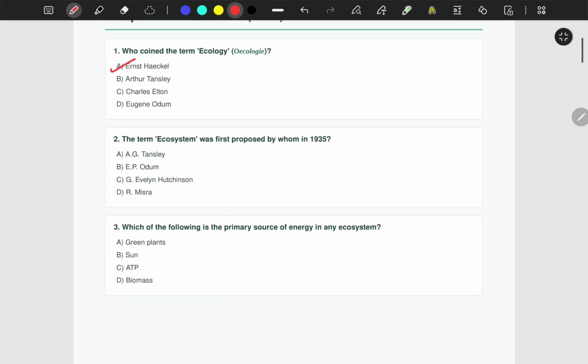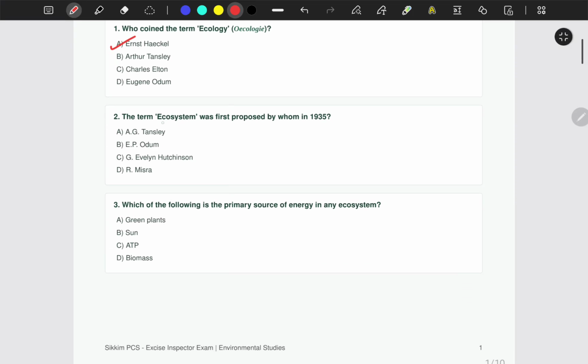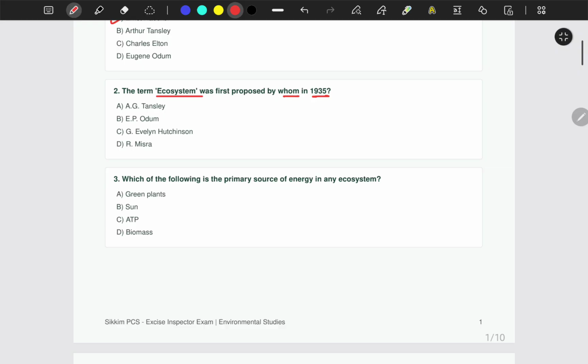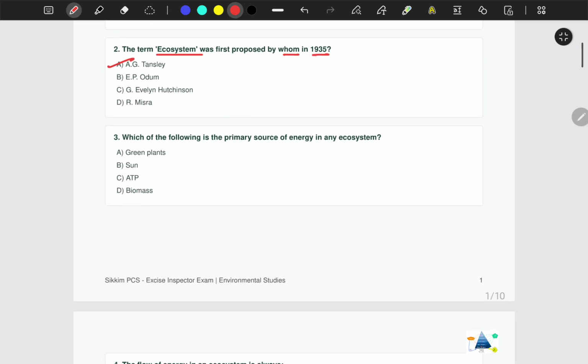Okay, so the second question is: the term ecosystem was first proposed by whom in 1935? So your options are A. A.G. Tansley, B. E.P. Odum, option C, G. Evelyn Hutchinson, or D. R. Mishra. The correct answer would be A.G. Tansley. Question number 3 is, which of the following is the primary source of energy in an ecosystem?